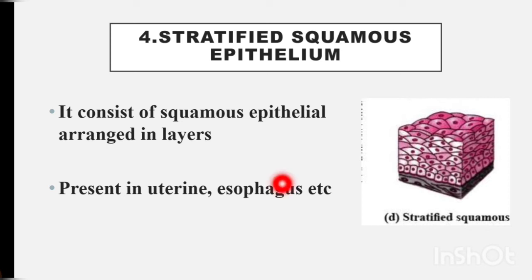Okay, have you understood how this squamous epithelium forms? Yes, the striated squamous epithelium is present in the uterus as well as the esophagus. The uterus is the female reproductive organ. The esophagus is the long tube which carries food from our mouth to the stomach. We can see this striated squamous epithelium in both these structures.